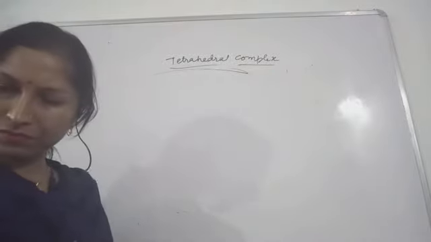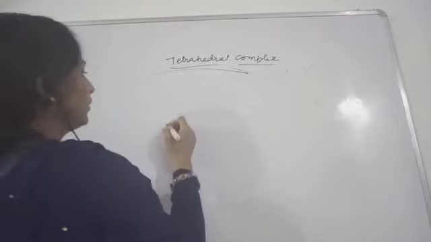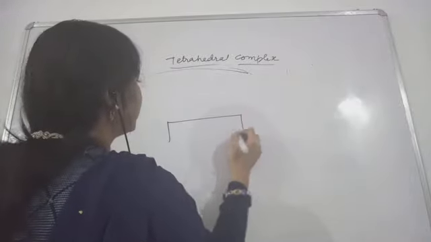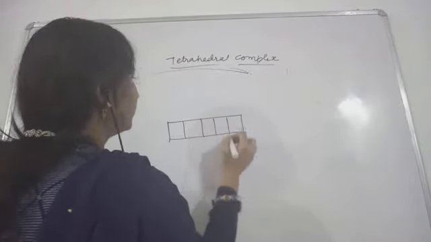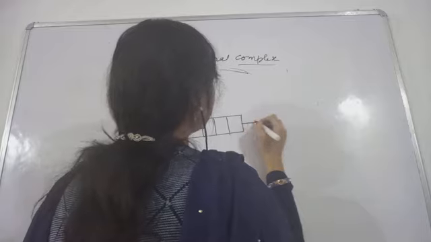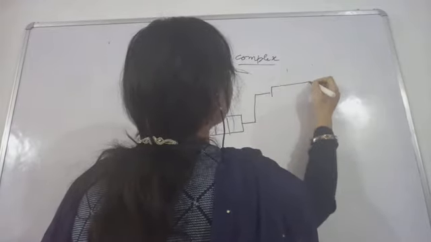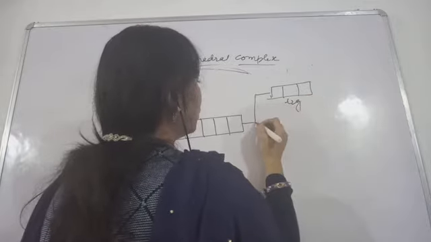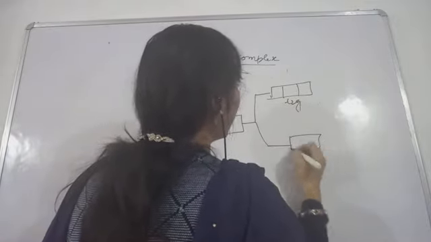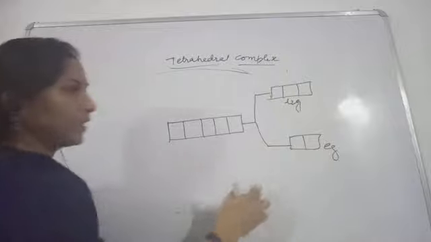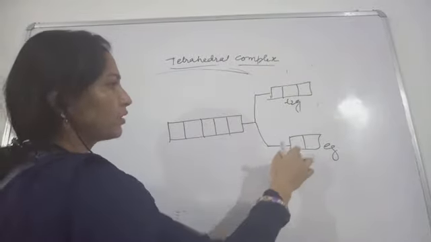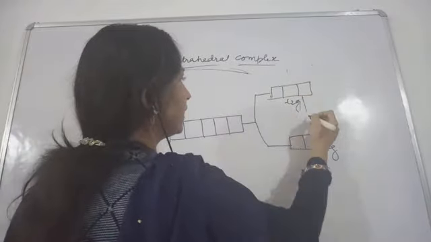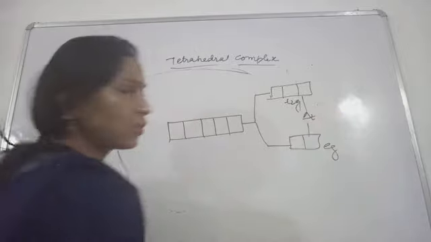The 5 d orbitals will split like this. T2g has higher energy, and this set of two orbitals, eg, will show lesser energy.